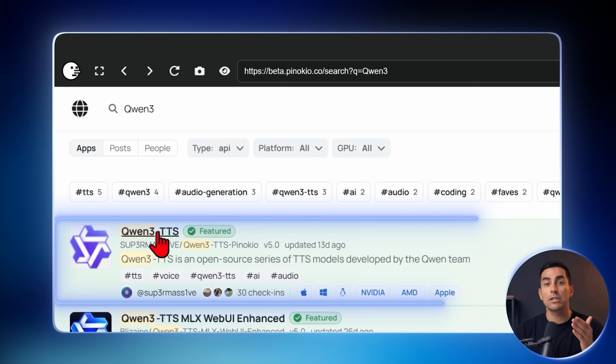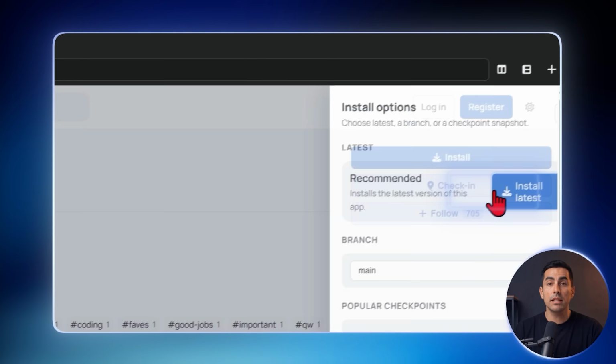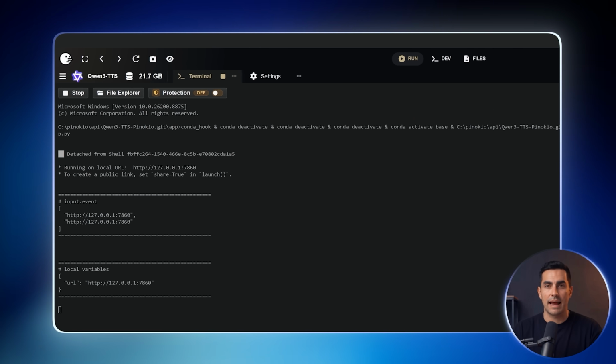The one we need today is Qwen 3 TTS. Open it and click Install. The installation is simple. Just keep clicking Install and Continue, and Pinocchio will set everything up.